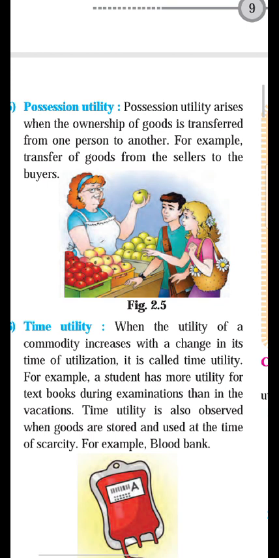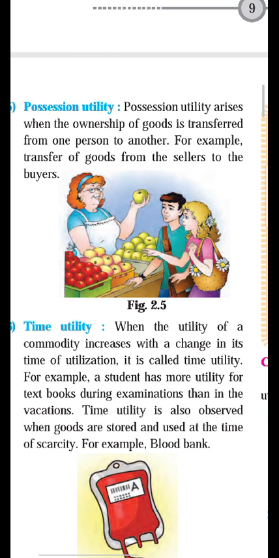So the utility of these flats increases when the builder's rights transfer from builder's possession to the consumer possession. So when the consumer comes in the building and takes the possession of their flat, in this way the possession utility arises.